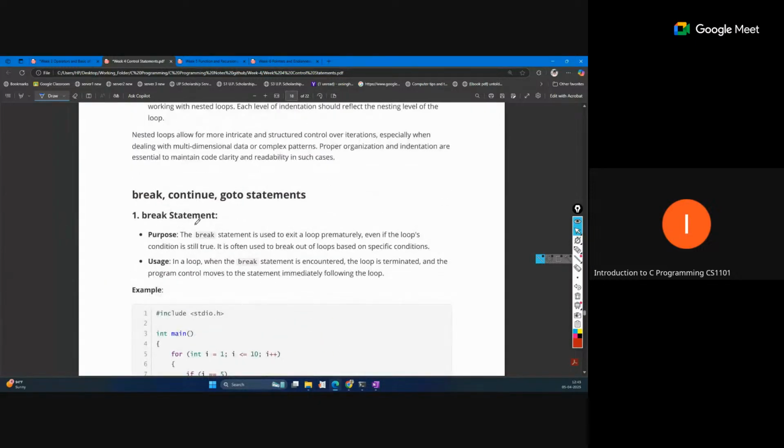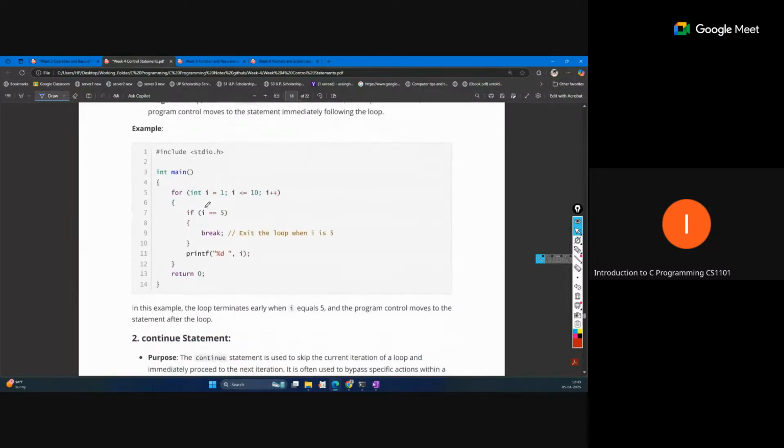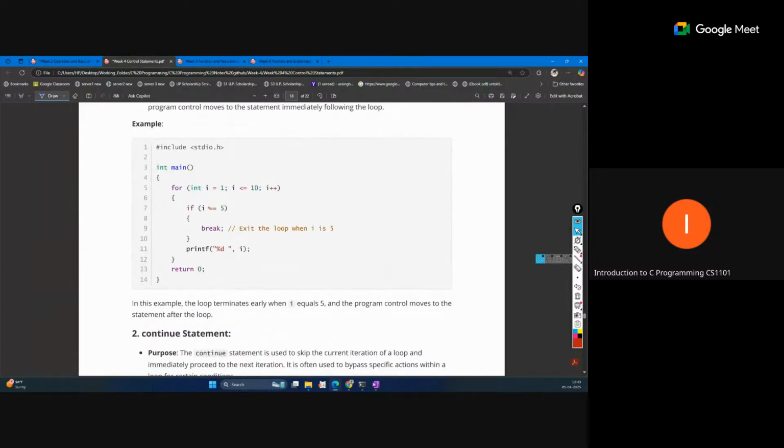These are some common control statements that handle or control the loop. This is break. Break is used to stop the process, as we have mentioned. Suppose we are iterating from 1 to 10 and the loop is running. Each time we are checking this condition. At any point, if this condition is met, so when i becomes 5, this break will be executed and this loop will terminate.